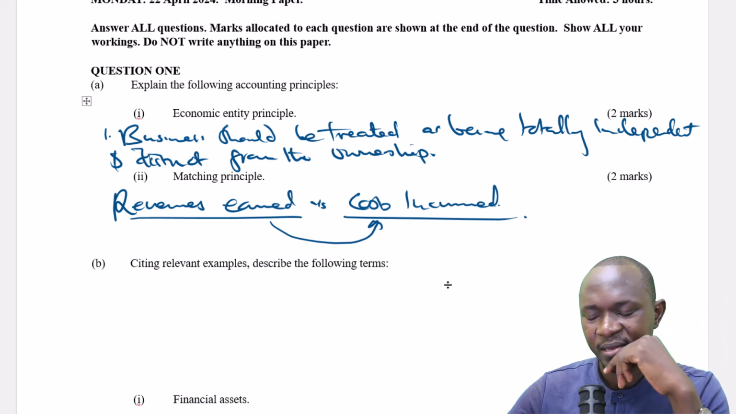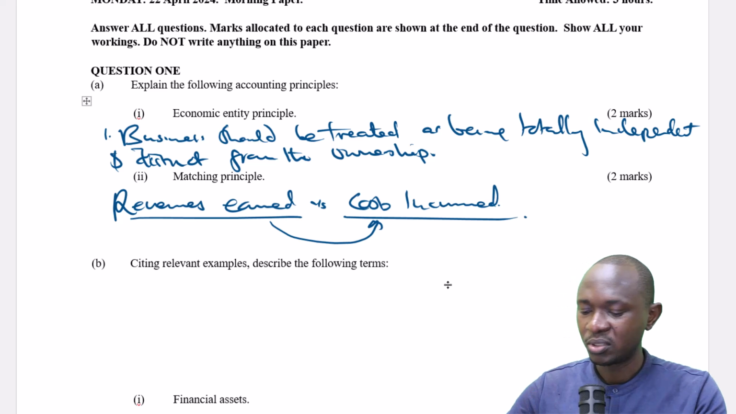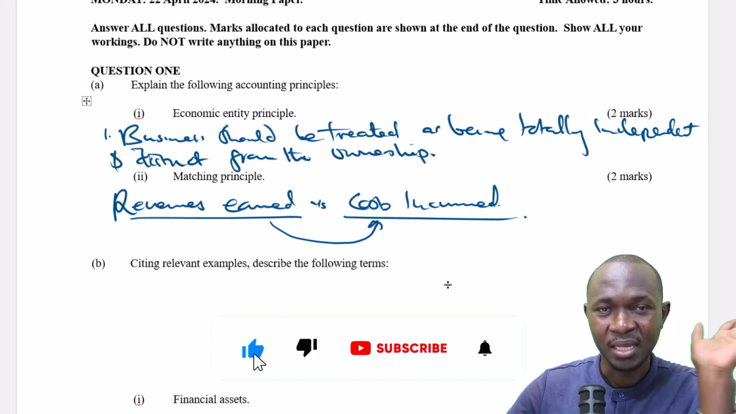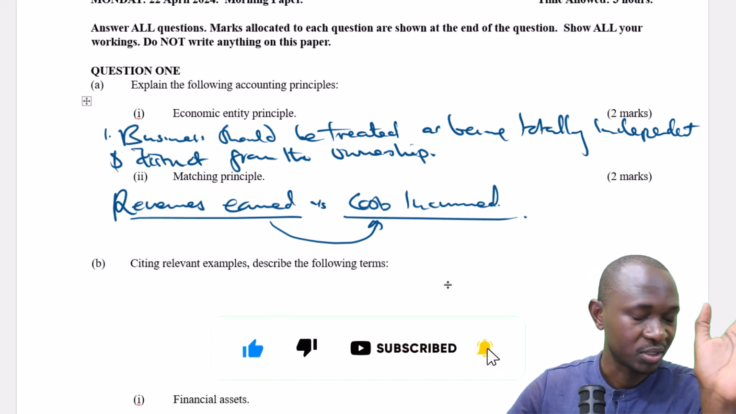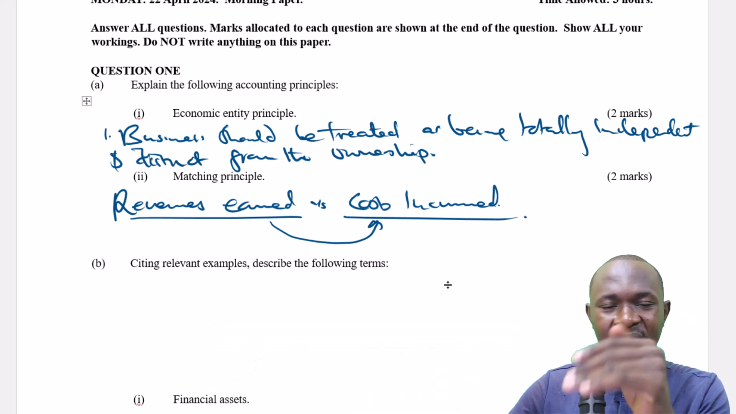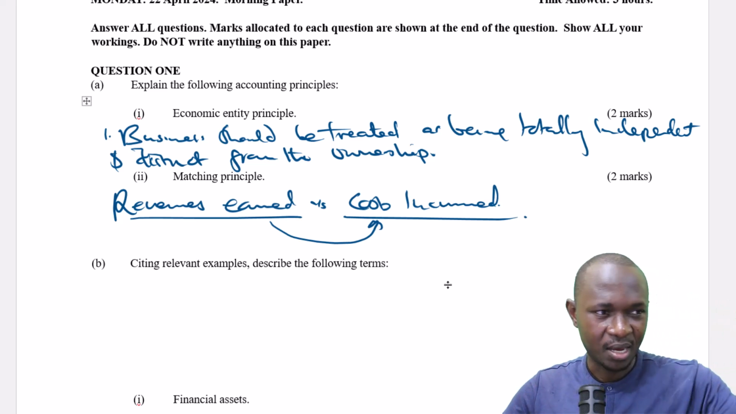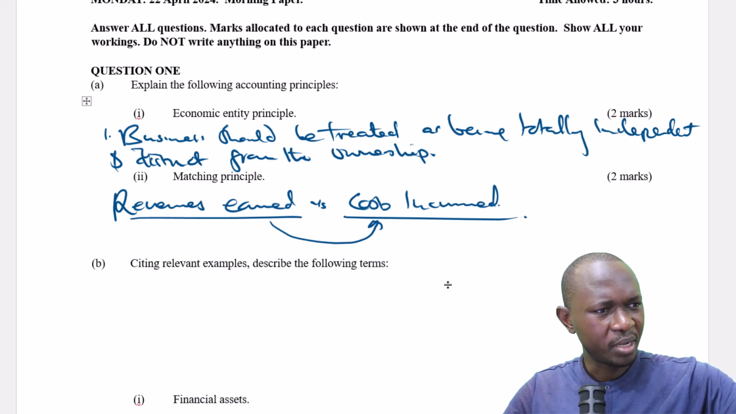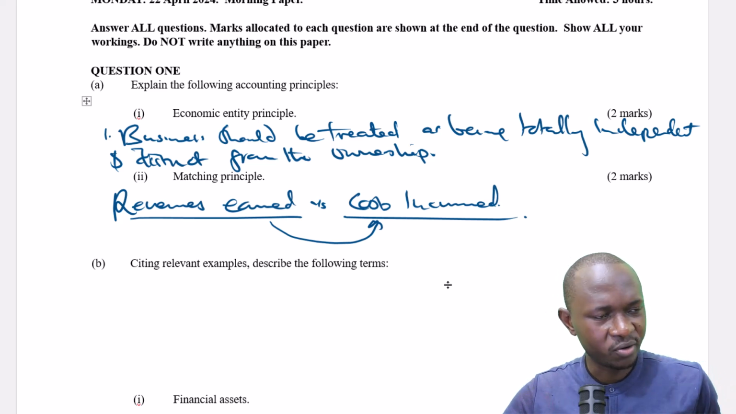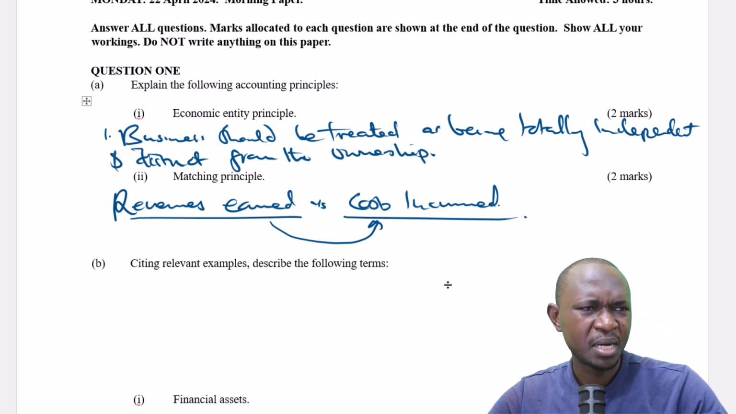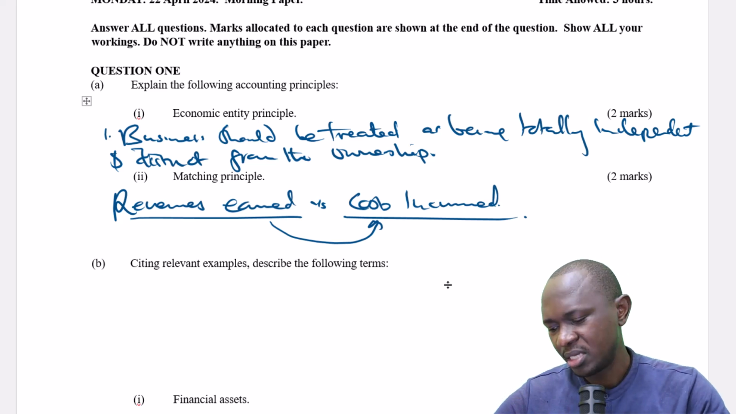In a nutshell, that is what the matching principle is all about. It's about ensuring that when we capture the revenues, we also capture the costs that are associated with the revenues that have been earned for that particular accounting period. For the sake of your notes, the matching principle requires that expenses be matched with the revenues they help generate and reported in the same accounting period. This ensures that an accurate picture of profitability for a given period is drawn.